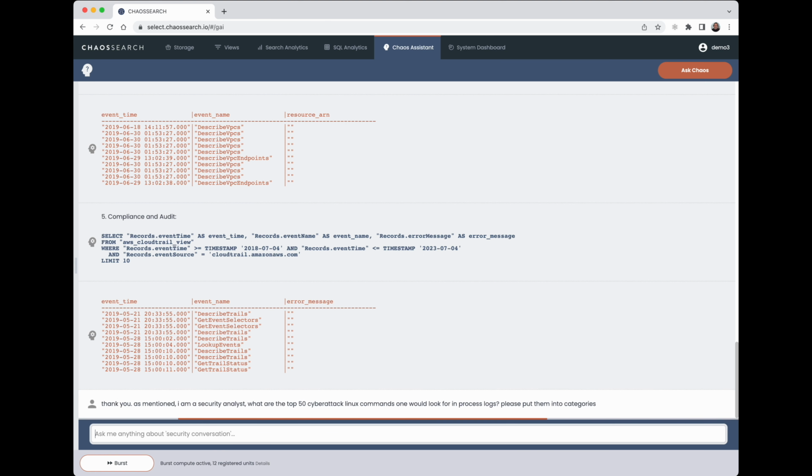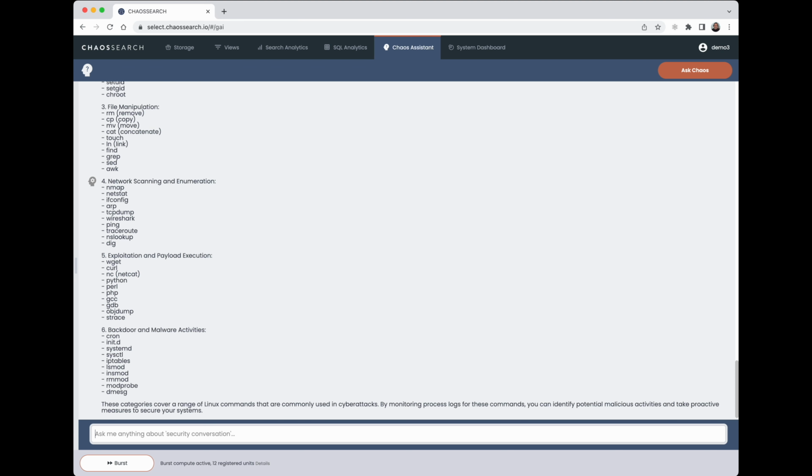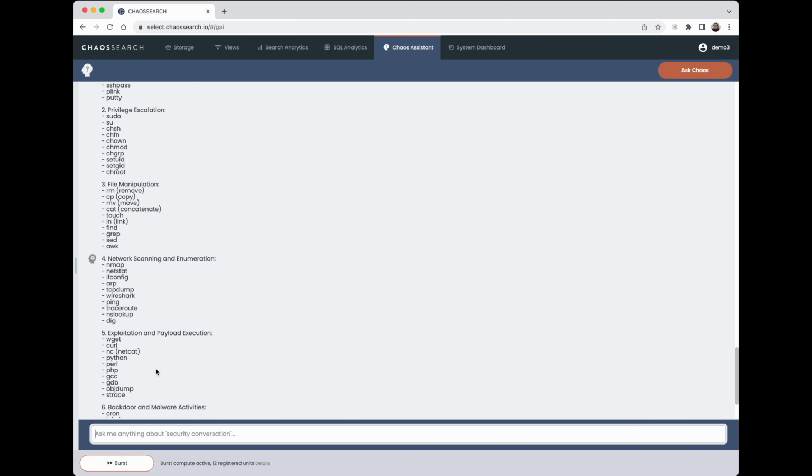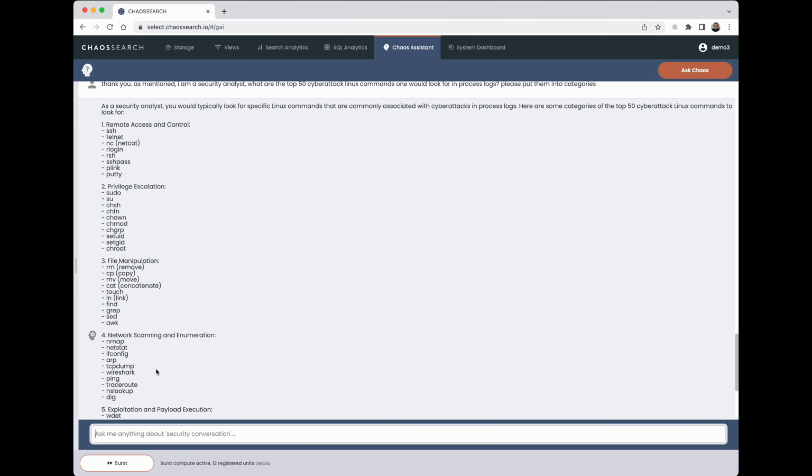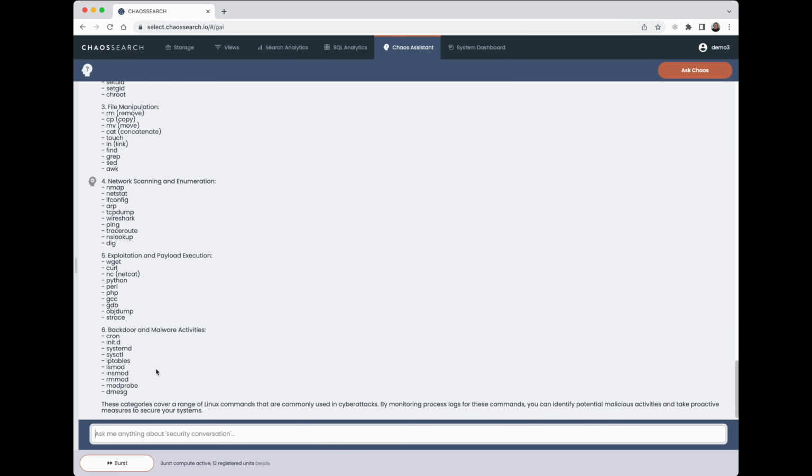And it provides a variety of commands, 6 categories, where I'll use chain of thought to analyze and look for these particular commands.